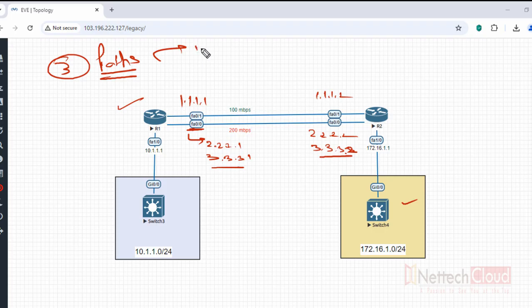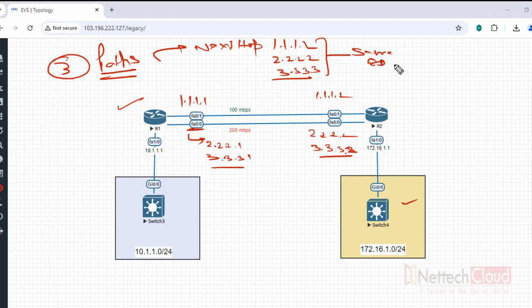One path with next hop 1.1.2, another route with next hop, and another path with the next hop, this, and same AD value, of course. So as a result, what would happen? All 3 routes will be installed in the routing table here. So if we will check the routing table, show IP route, then we will see 3 different routes with 3 different links or paths, right?